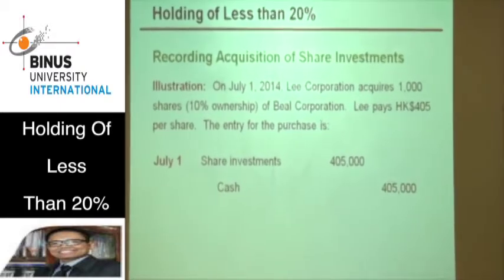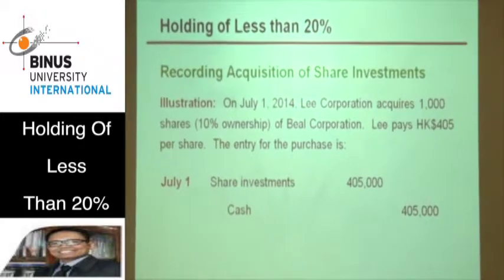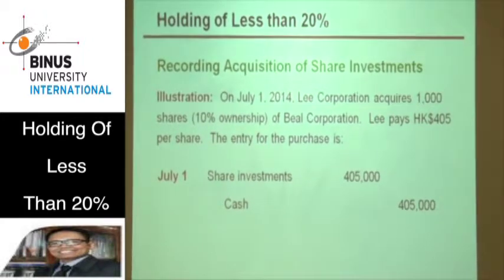For example, on July 1, 2014, the corporation acquires 1,000 shares or 10% ownership, which is less than 20%. The company pays 405 Hong Kong dollars per share.